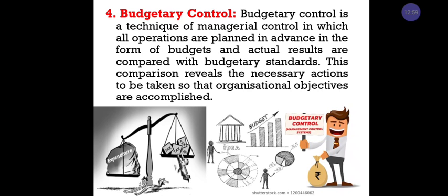We also have different kinds of budget, for example sales budget, production budget, material budget, cash budget, capital budget, and research and development budget. These are the types of budget in an organization. In examination, they may ask you to state any one type of budget. With this, I am completing the traditional techniques. In the next class, I am going to explain the modern techniques. Thank you.